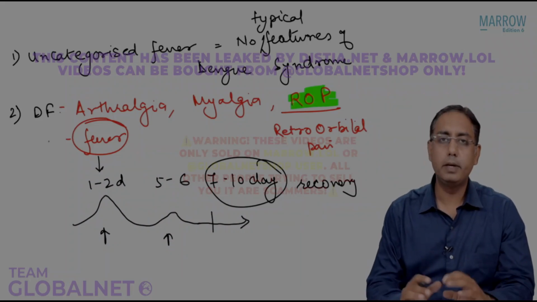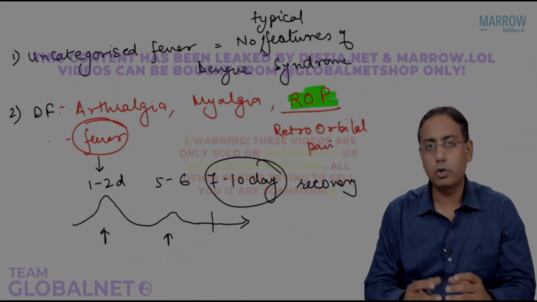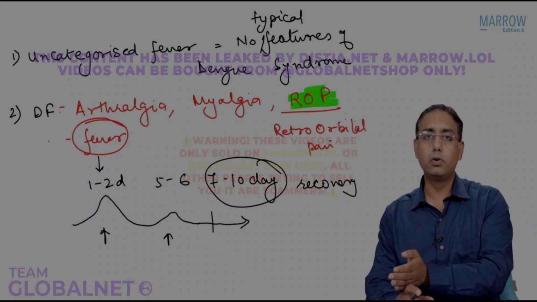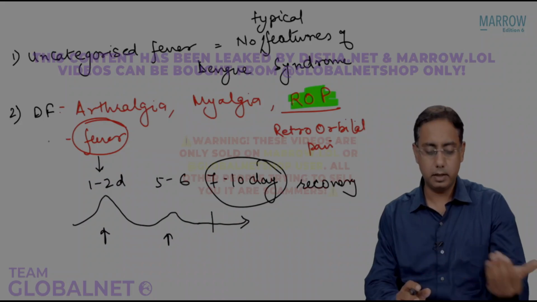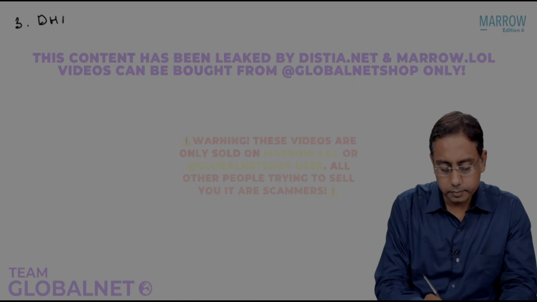It may or may not involve a low platelet count. I have not talked about the platelet count. So please remember, dengue is associated with low platelet count, but it is not a typical feature to have thrombocytopenia in dengue. The third is dengue hemorrhagic fever.